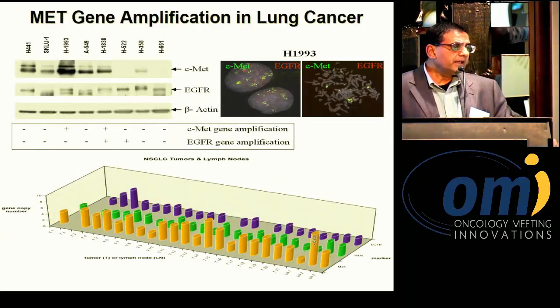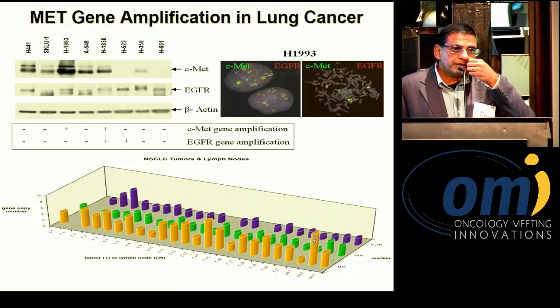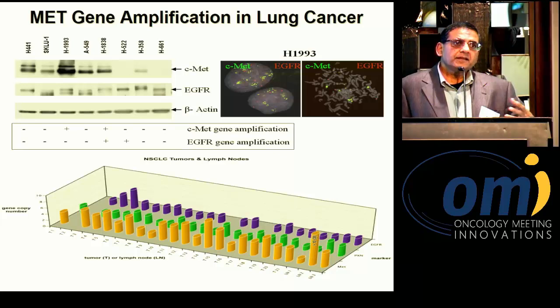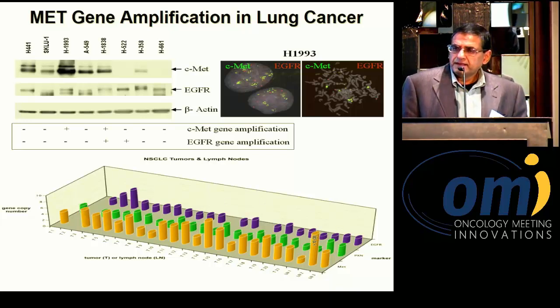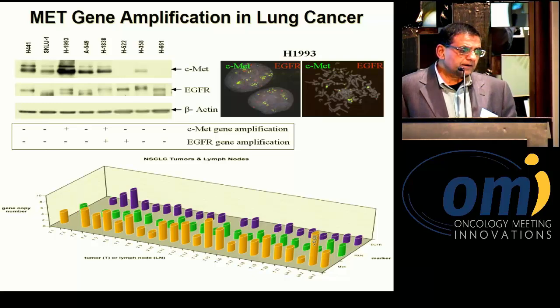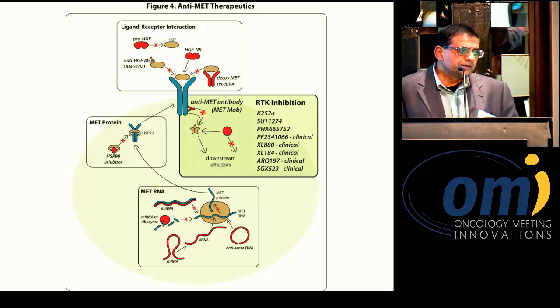And so the MET gene can be amplified, and you can see amplification not only of MET, but it seems to be concordant with paxillin amplification as well. What the implication of that is not clear, but it might be important for mechanisms of resistance, as was recently shown. And certainly you all know about EGFR amplification as well as CRKL amplification, and CRKL being this adapter molecule, which is quite important in binding to SH2 domains as well as SH3 domains.